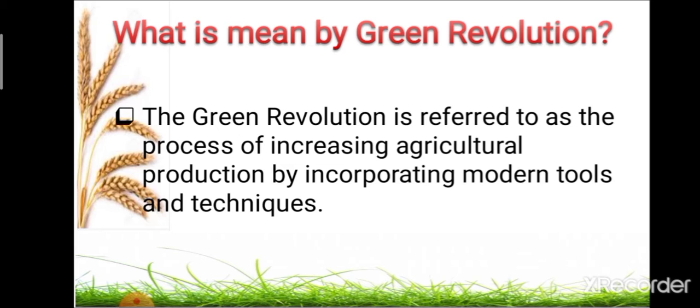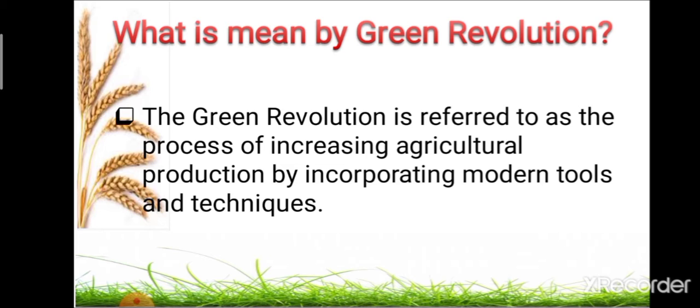This program was termed IADP, the Intensive Area Development Program. After this, the program was extended to the whole country, and it is responsible for boosting the production of agriculture, especially rice and wheat.